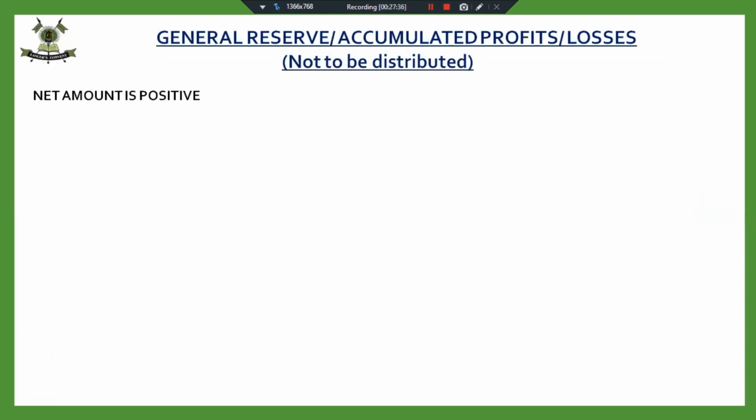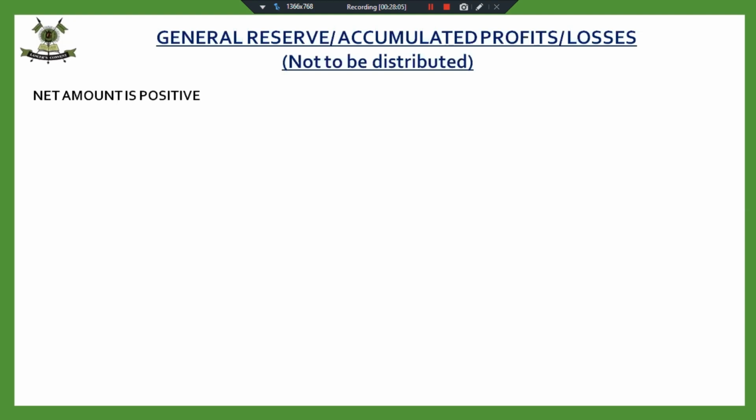Now, what will happen if the partners decide that they do not want to distribute the reserves, they want to keep the reserves with themselves, or keep the reserves in the balance sheet of the firm? Fine, because no new partner is coming and no partner is leaving the firm, the partners are the same. So they can decide that they want the reserves to be there.